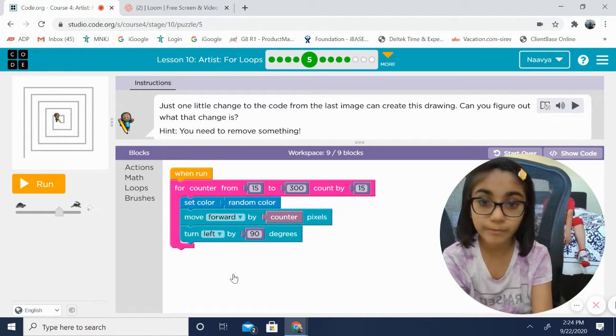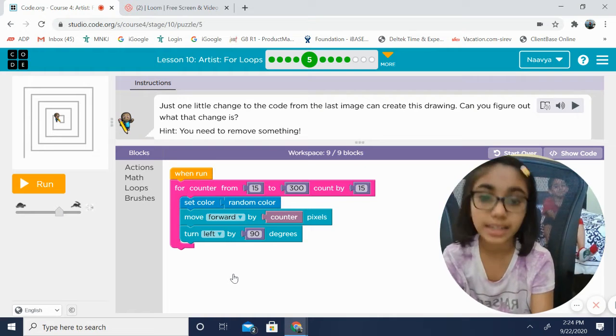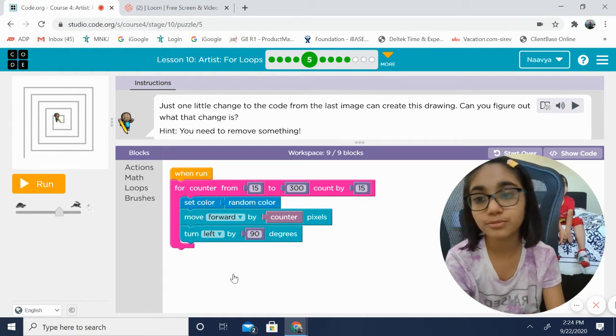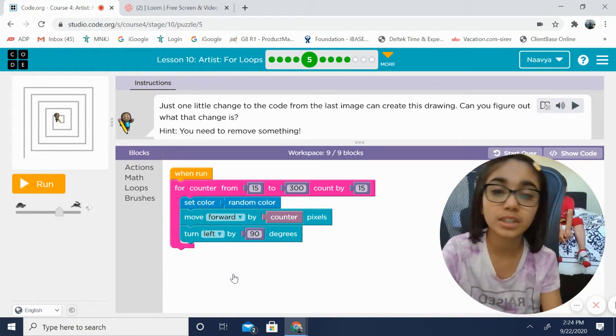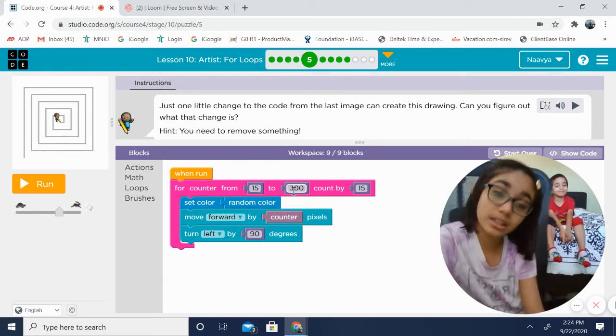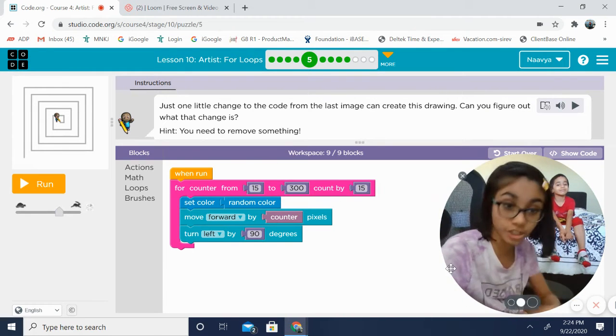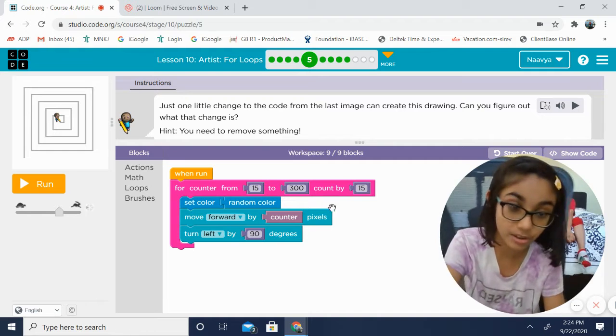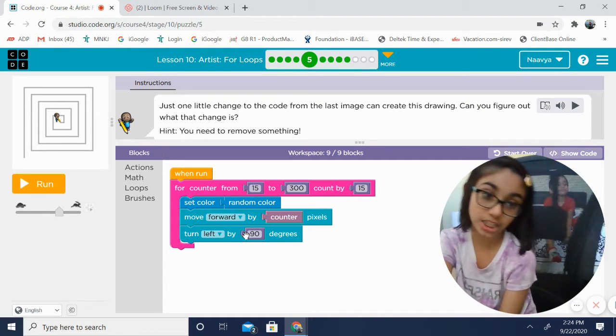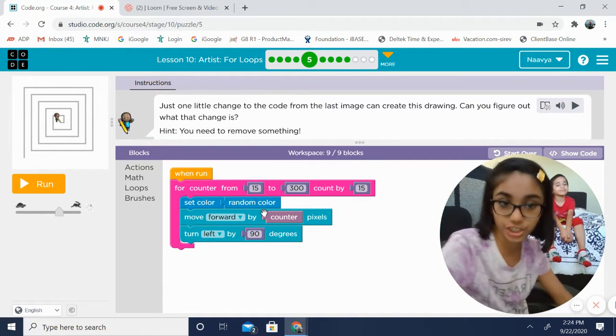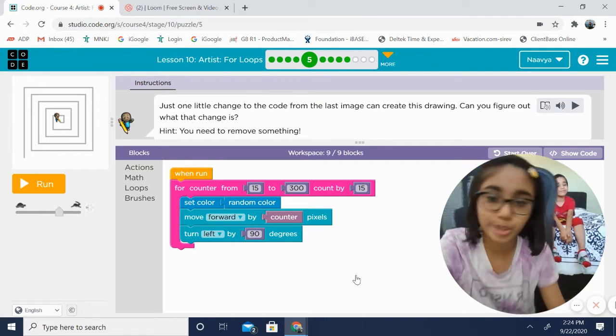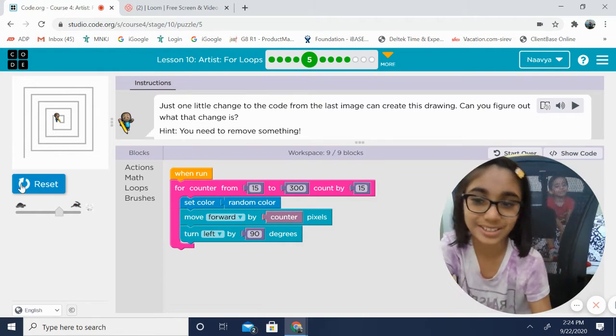For counter from 15 to 300, count by 15. So that's all. So in the last code, we switched it around and they switched it around. So we don't really need to change anything because in this one, we just needed to change it to this. But we don't need to change anything because we already did the last one.